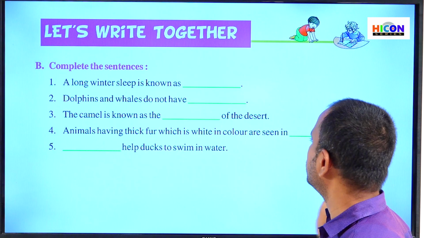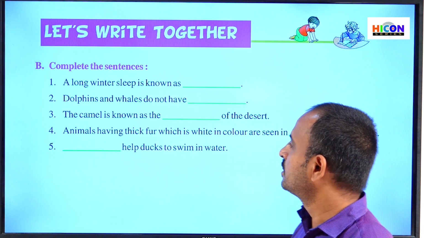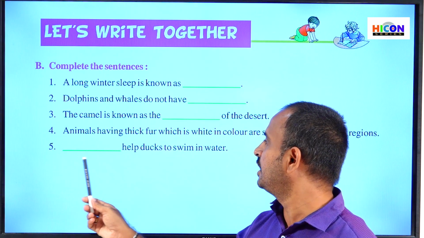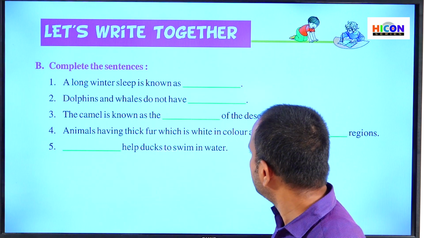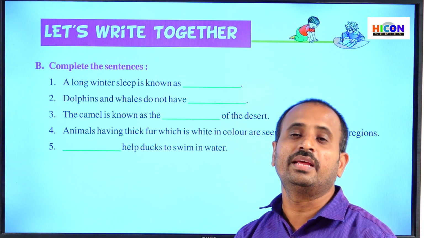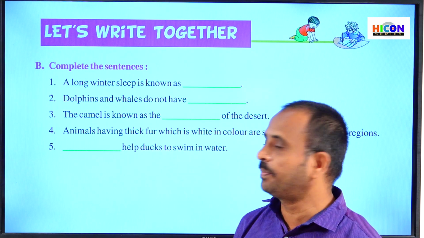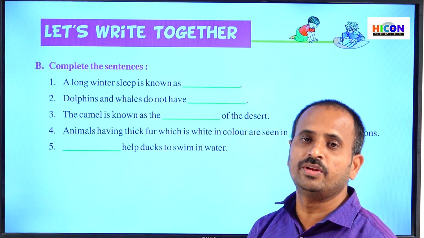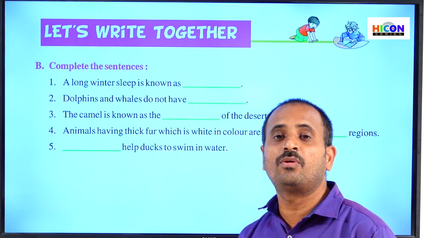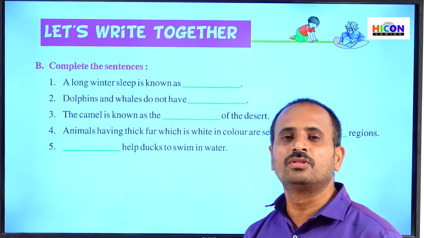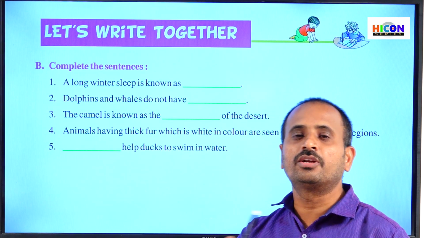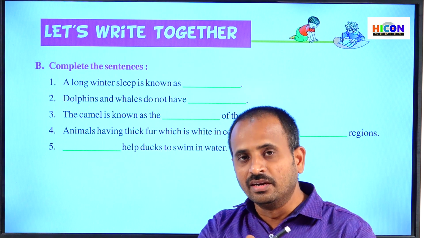That is polar regions. So children, see the fifth sentence: dash help ducks to swim in water. How can ducks swim in water like fishes? What are the adaptations that ducks have to swim in water? Ducks have webbed feet. What is the meaning of webbed feet? The fingers of their feet are joined by a thin layer of skin.